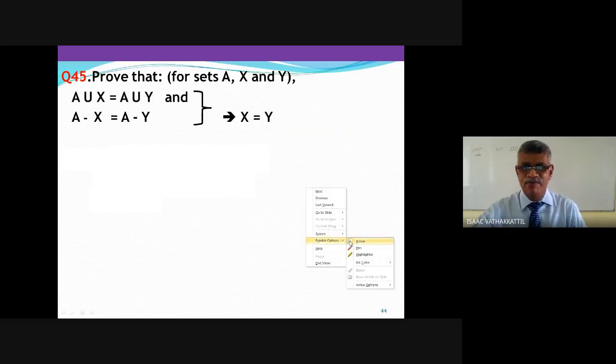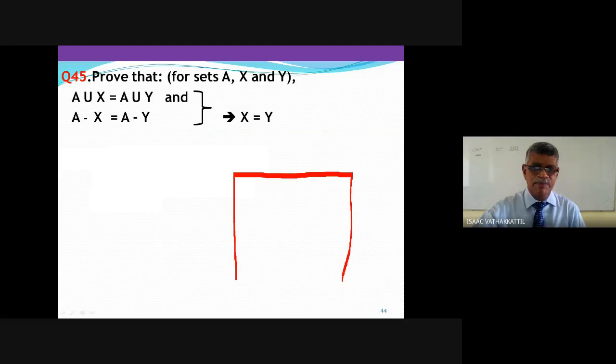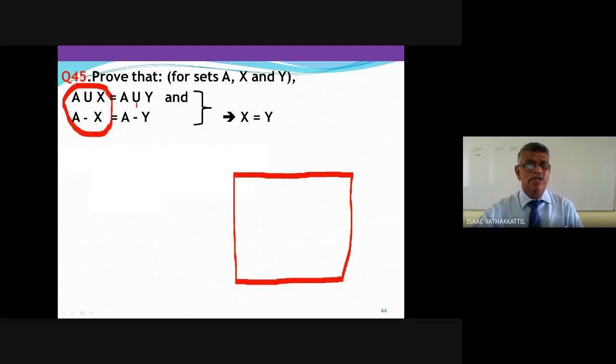Can you tell me how we can go forward? Can you represent X in terms of A union X and A minus X? Then I will replace A union X with A union Y, and A minus X with A minus Y. Remember, I have to represent X.